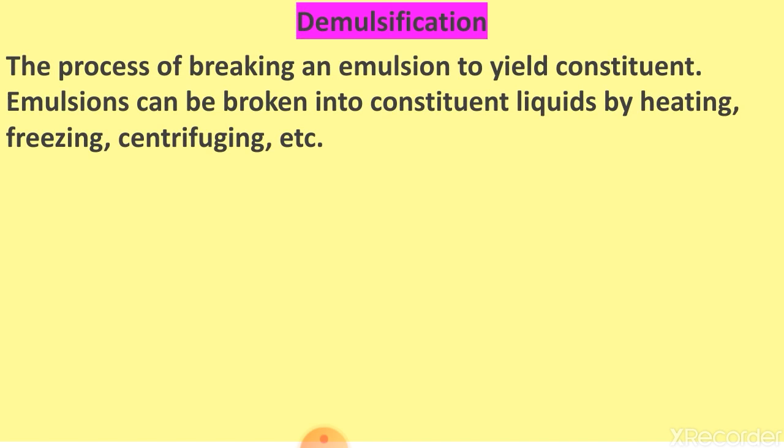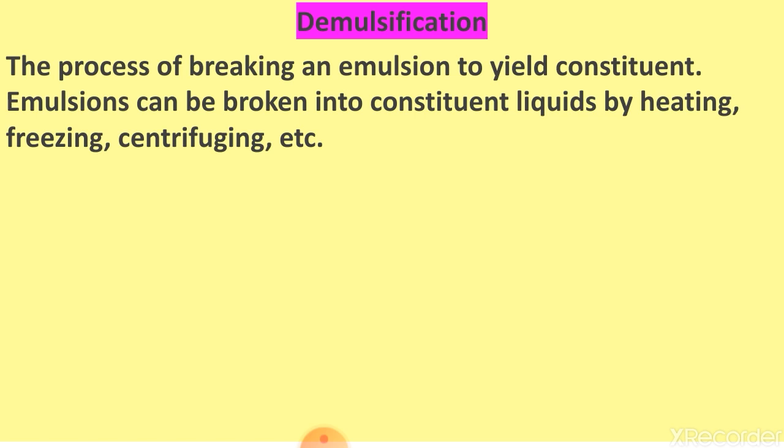Now next topic, demulsification. The process of breaking an emulsion to yield its constituents, that is, the emulsion can be broken down into constituent liquids by heating, by freezing or centrifuging, etc. So this process is known as demulsification.